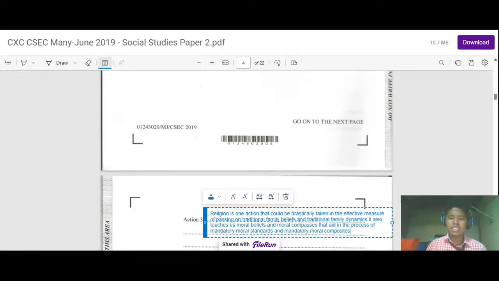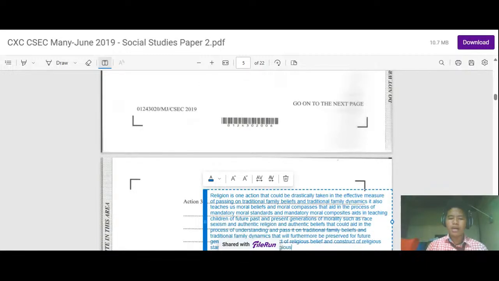It aids in teaching children of future, past, and present generations of morality, and authentic religion and authentic beliefs that could aid in the process of understanding and passing on traditional family beliefs and traditional family dynamics that will furthermore be preserved for future generations within the construct of religious belief, religious standards, religious aspirations, and moral standards and moral beliefs.